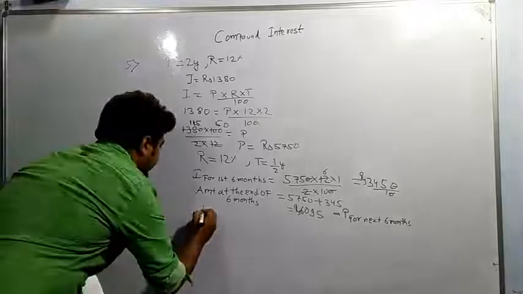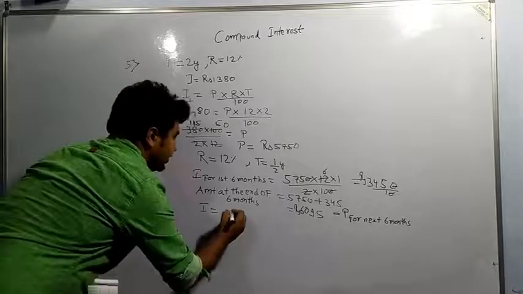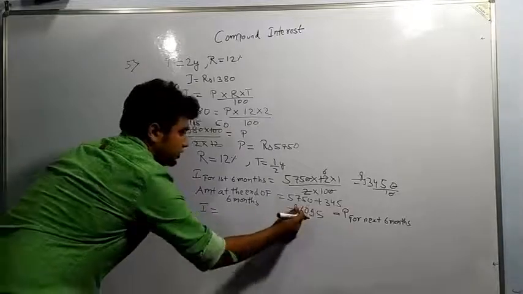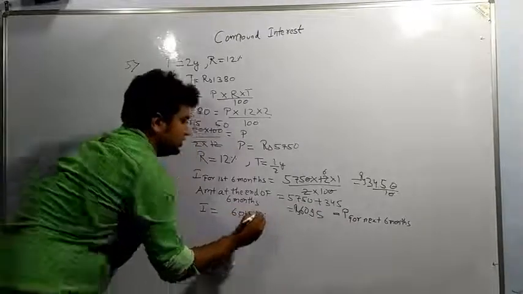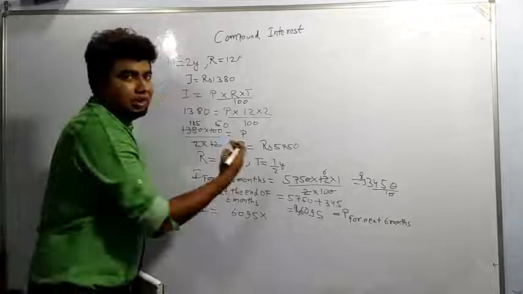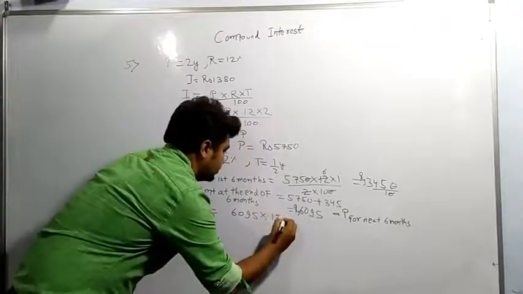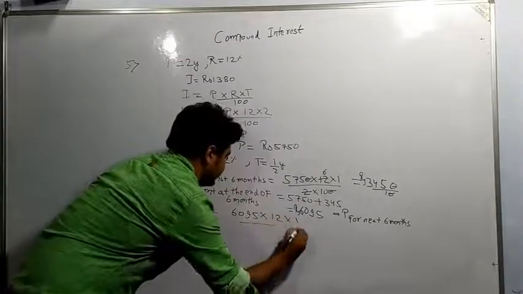So interest again we can find, interest is equal to P, which we know is 6095, into R is 12 and time is half.